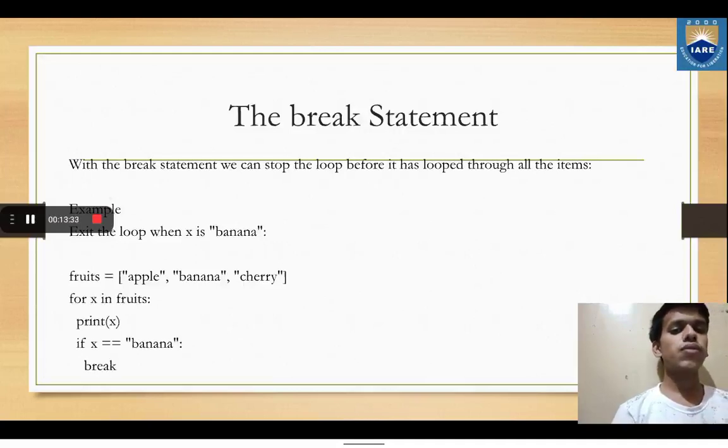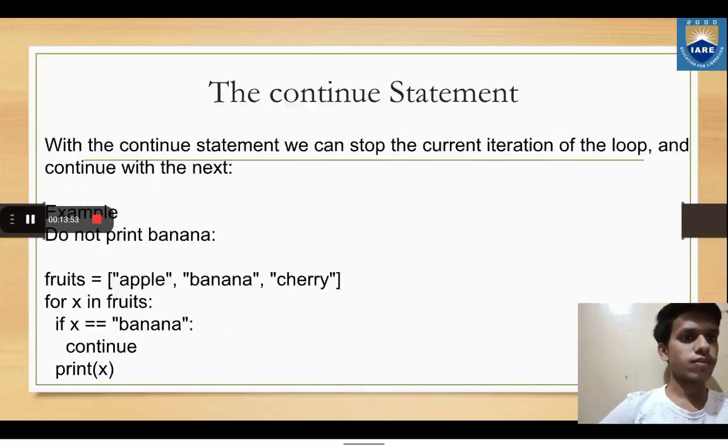So we are initiating fruits as apple, banana, cherry in a list, and for x in fruits, print x, and we have given the condition if x equals banana, then break. So it will print apple and banana. Then since x is banana, it will break. That means it will come out of the loop and execute the other block of statements. So it will not print cherry.